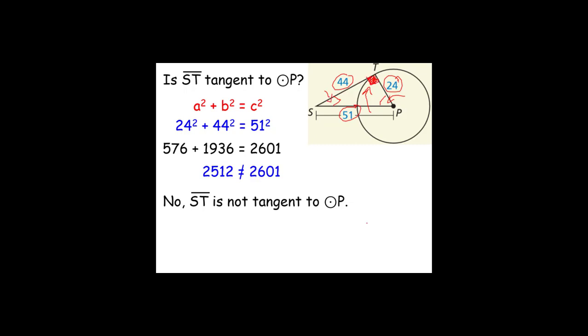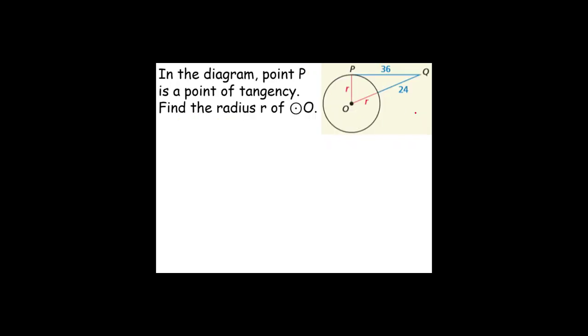So remember that. Sometimes they try to trick you by making it work, but the right angle is inside. It's not at the point of tangency. In the diagram, point P is the point of tangency. Find the radius r of circle O. In this particular case, we know this is a right angle because they stated that point P is the point of tangency. Now we can use the Pythagorean theorem.